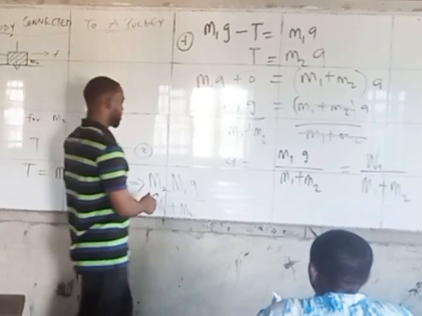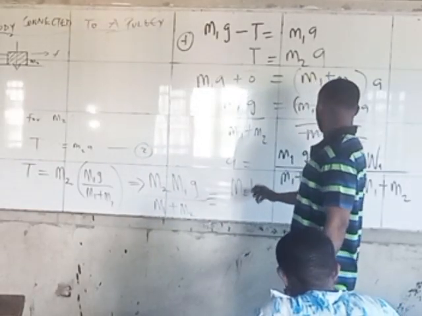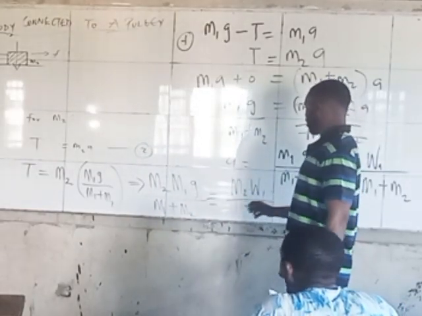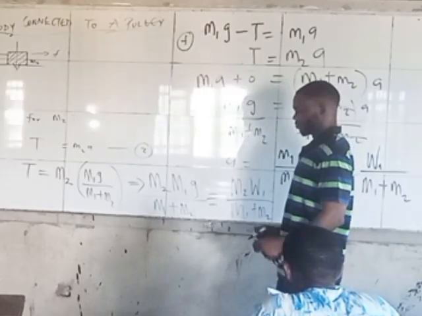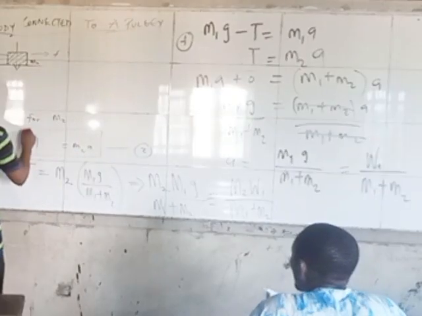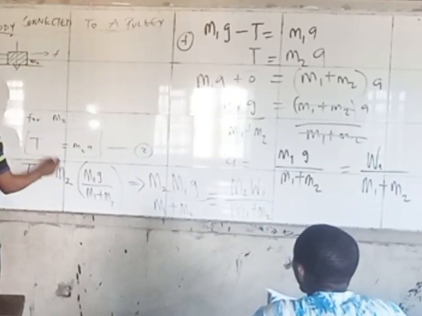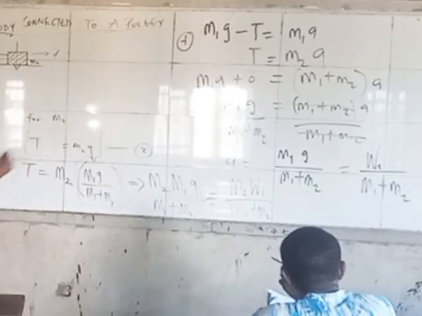This can also be the same thing as saying M2 W1 all over M1 plus M2. What I did is just replace the acceleration with what I have for acceleration.